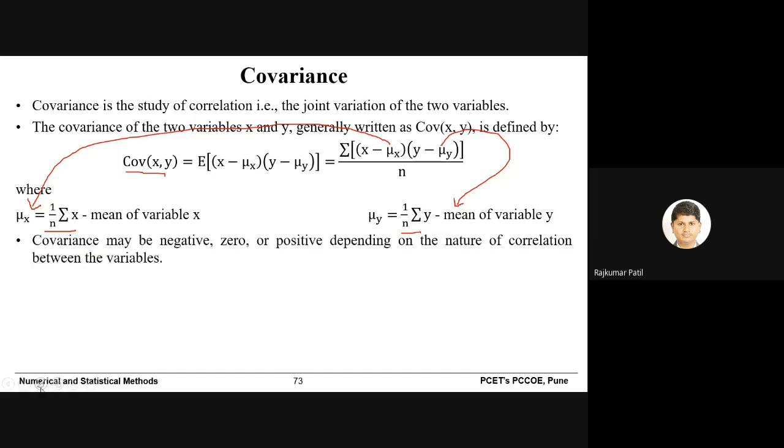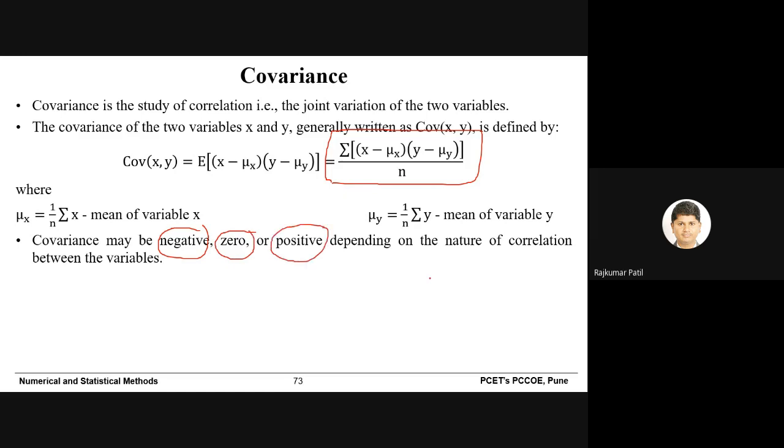Now, how to interpret? When you calculate the value of covariance by using this formula, it will be either negative, 0 or positive, and it depends on the nature of correlation between them. Generally, when one value increases, the other value decreases, it means negative correlation. When you get the covariance as 0, then there is no relationship between x and y.